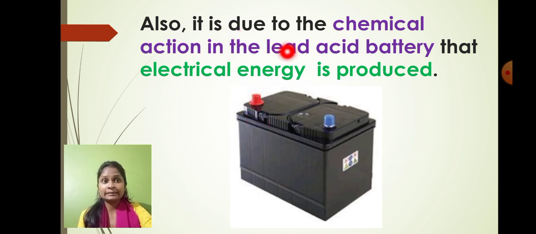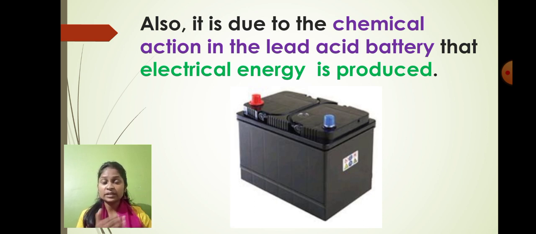Even in this battery, a chemical reaction takes place because of the lead acid present in it, and that energy is produced as electrical energy. So this is a type of chemical energy. Chemical energy means what?